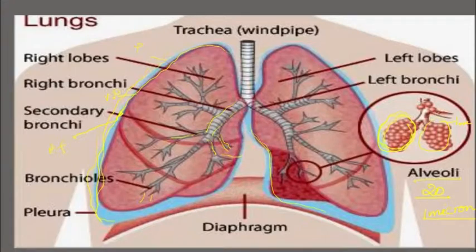Now we are moving on to the diaphragm. The diaphragm is the one that gives a boundary for the movement of the lungs. So the lungs cannot extend out of the boundary of the diaphragm. The diaphragm is a muscular structure, and as I told you, it gives the boundary to the lungs' movement. When we inhale, the diaphragm contracts. That means it becomes flat.